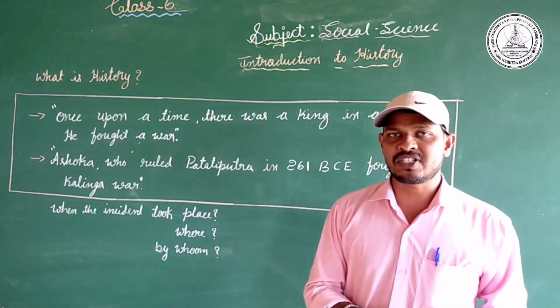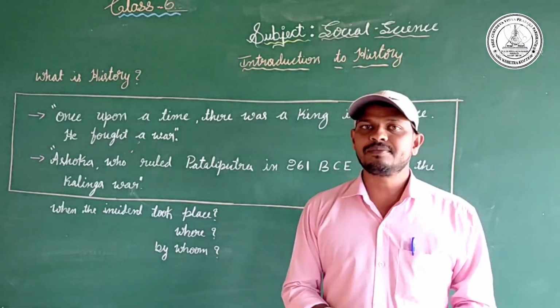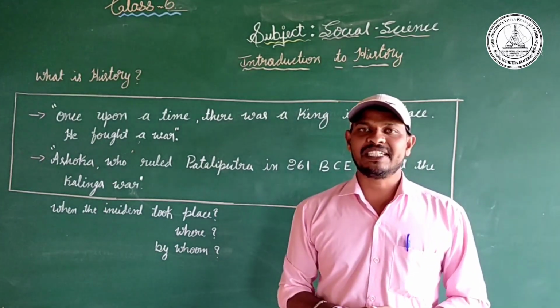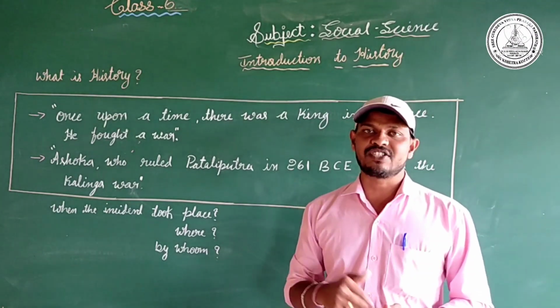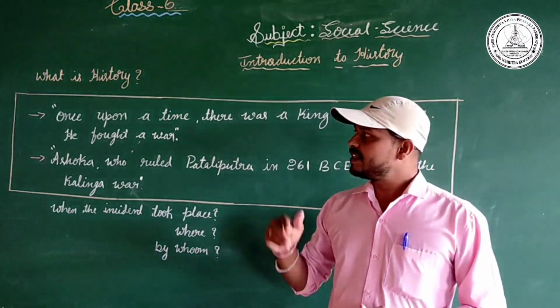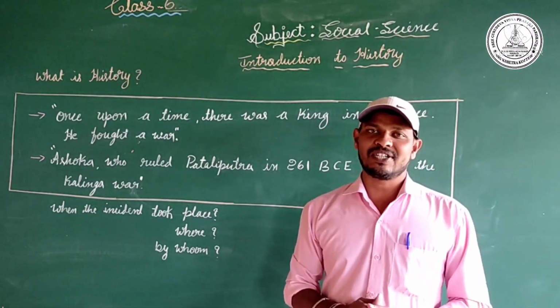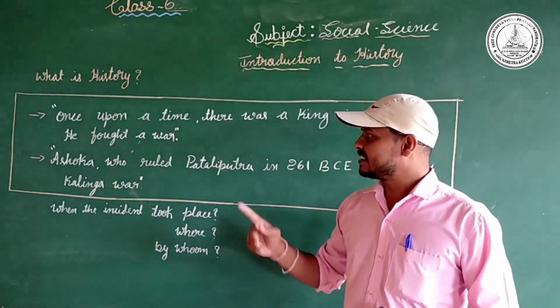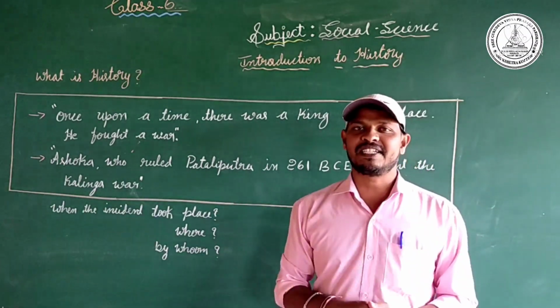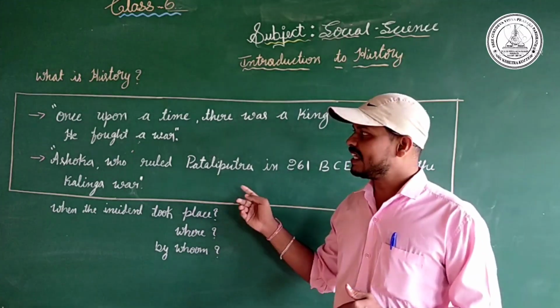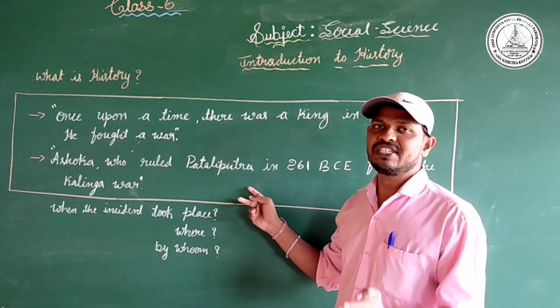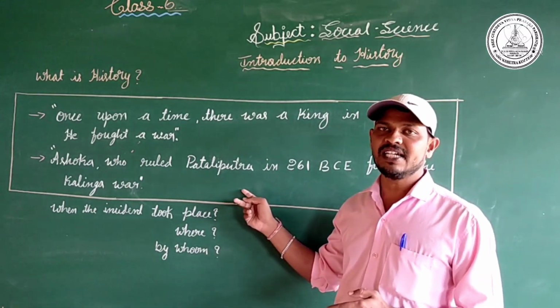Then what is the meaning of history? Can you give the definition? The systematic presentation of the past events we call history. Yes, which statement gives the systematic presentation? Absolutely, the second statement gives the systematic presentation. So history means the systematic presentation of past events.